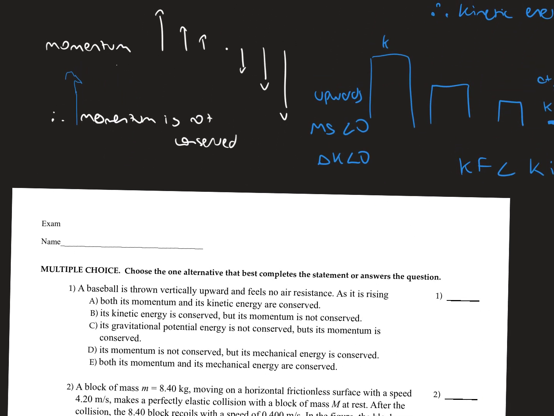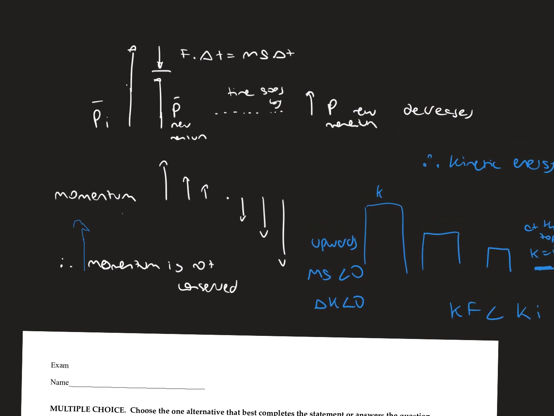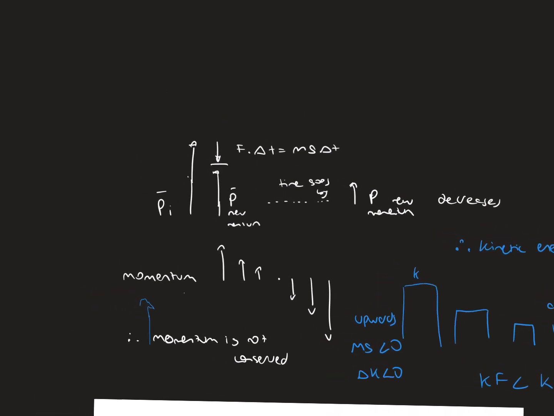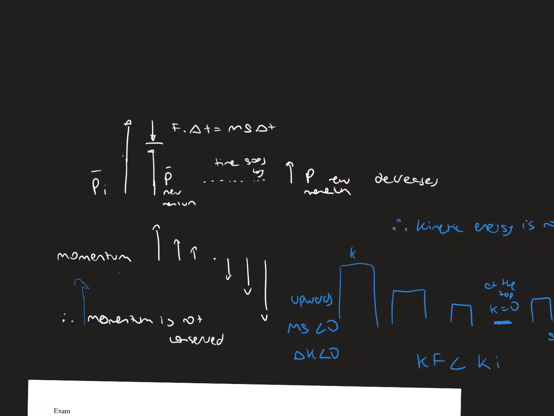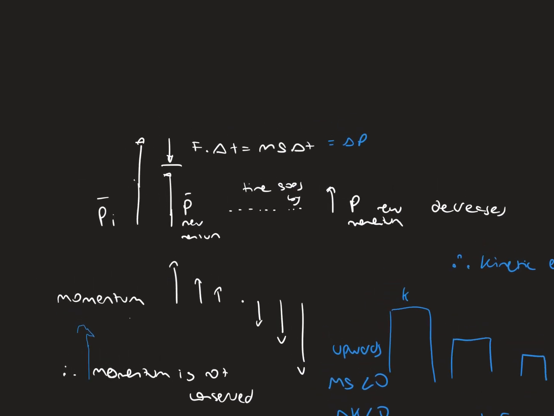In problem number 1, it says a baseball is thrown vertically upward and feels no air resistance. As it is rising, we notice the following. We notice that the momentum, as time goes by and the ball is going downwards, we have a new momentum each time, so it's decreasing. Now, as we know, the change in momentum is going to be equal to the force times the change in time. In this case, we see that there's a force that is going downwards, in this case mg delta t, or change in time.